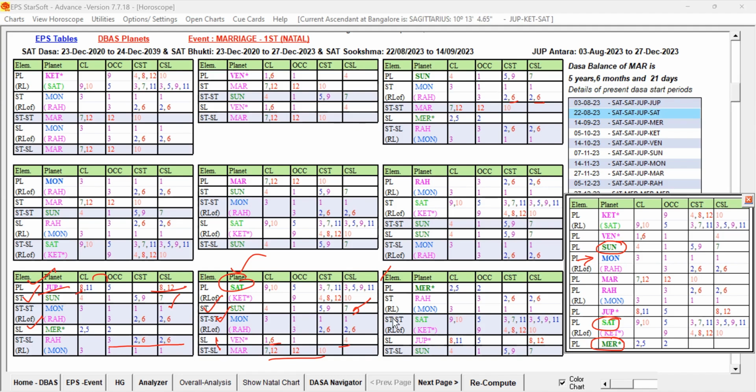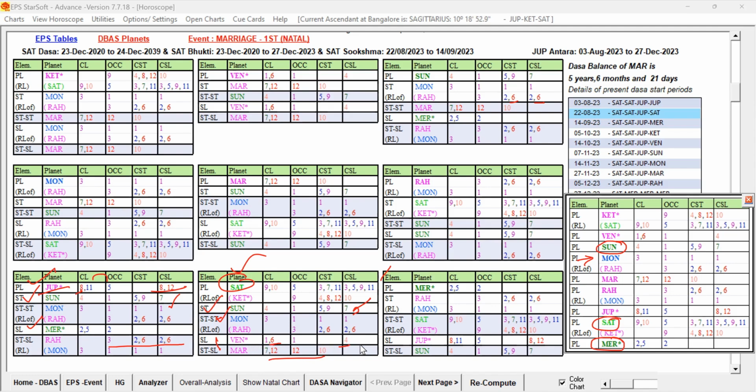Suppose Venus has its star level as Mars. Mars is the seventh lord, that is good. 1 and 1 is supported by 7. But also the 12th lord occupying the 12th house is supporting some weakness to the 6th lord, 12, 12 and 10. Some weakness is also supported. So through the star level, it is also getting mixed significations.